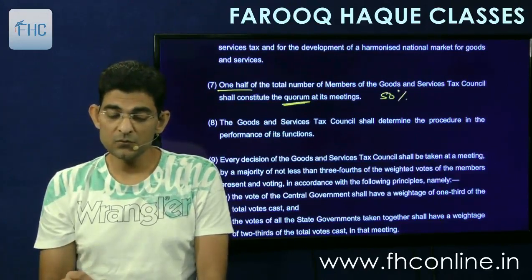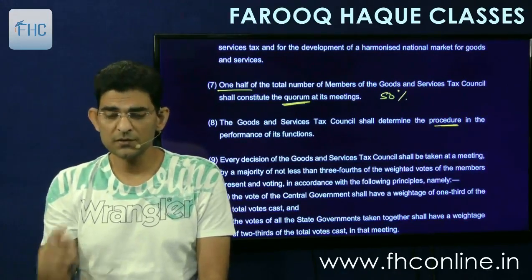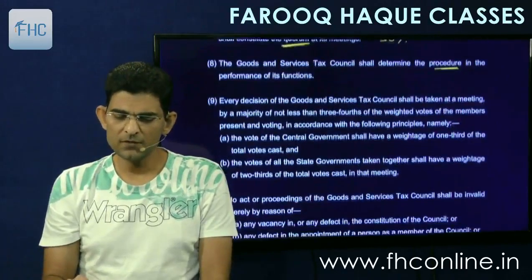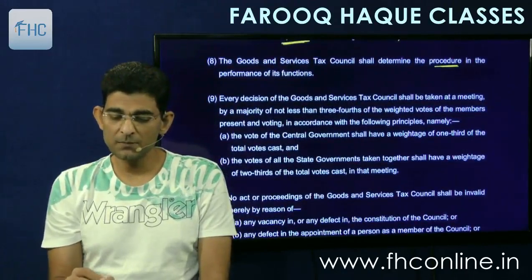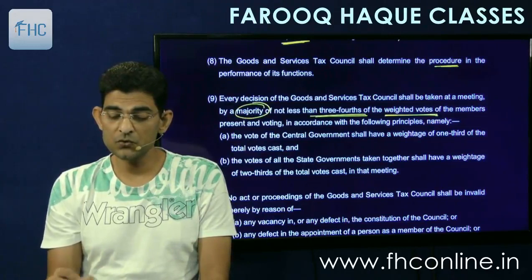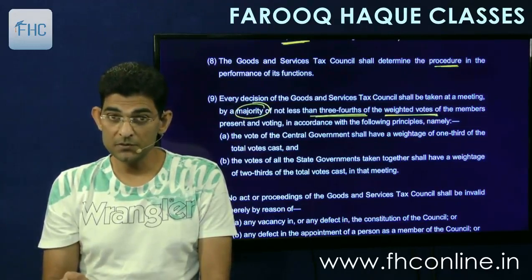Then the Goods and Services Council shall determine the procedure in performance of its functions. They will decide their own procedure, how to say it, when to decide, what to do. And every decision of the council shall be taken at a meeting by majority of not less than 3/4 of the weighted votes of the members present and voting, in accordance with the following principles.